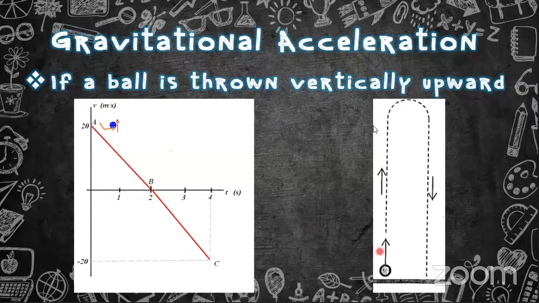The speed will become 0, and after that it starts to fall again because of gravity. Since gravity is downward, acceleration increases downward and decreases upward. So if a question like this comes, an object is thrown upward and you have to draw the velocity time graph, you have to draw it like this.